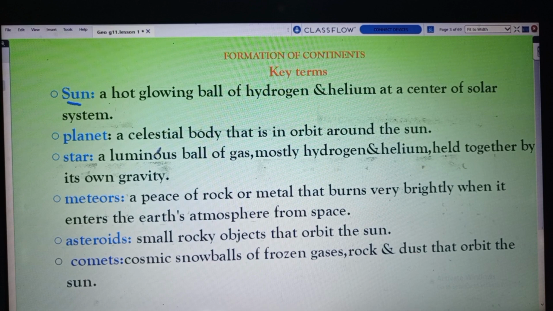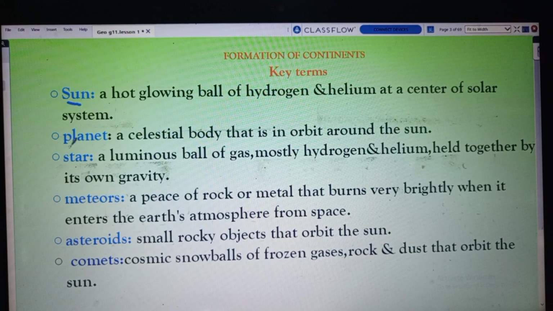It is sun. So sun is a hot glowing ball of hydrogen and helium at the center of solar system.